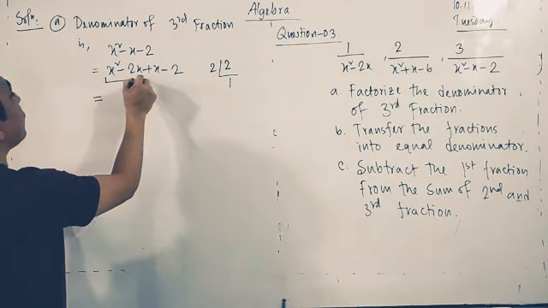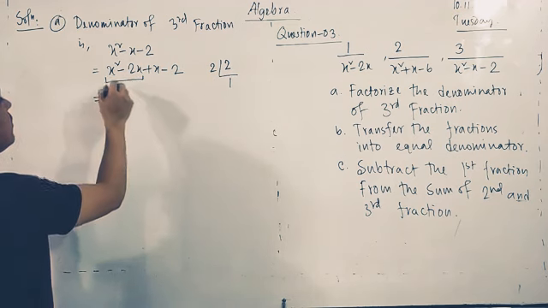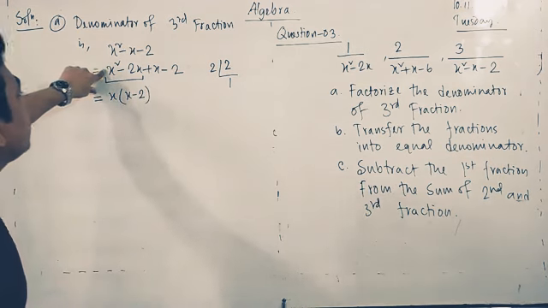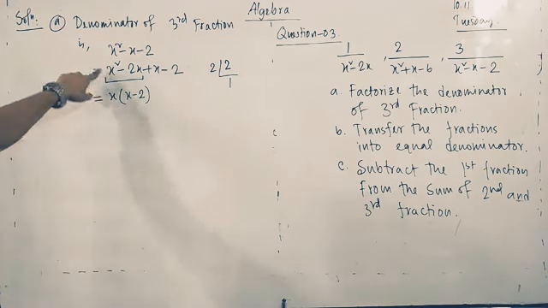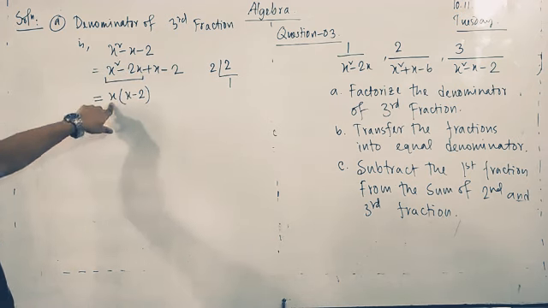Look at that. From both of these terms we will get x as common. So here is x, here is 2. Look at that, here is x square. In two ways you can think. If you look at that, here x square, here is x. You can take x as common.